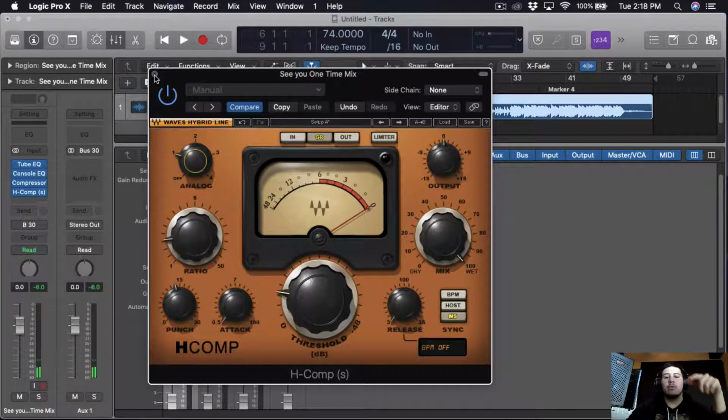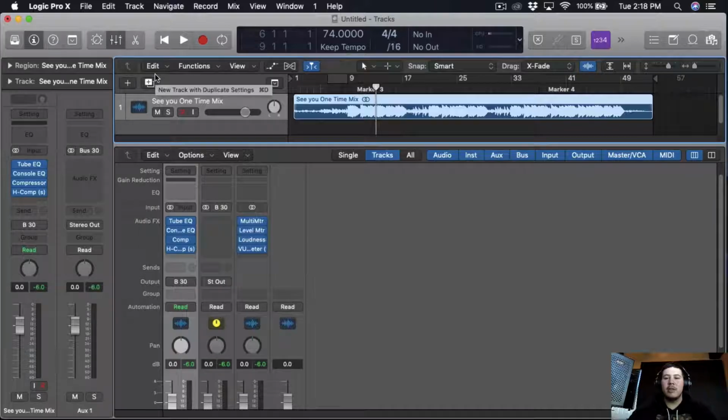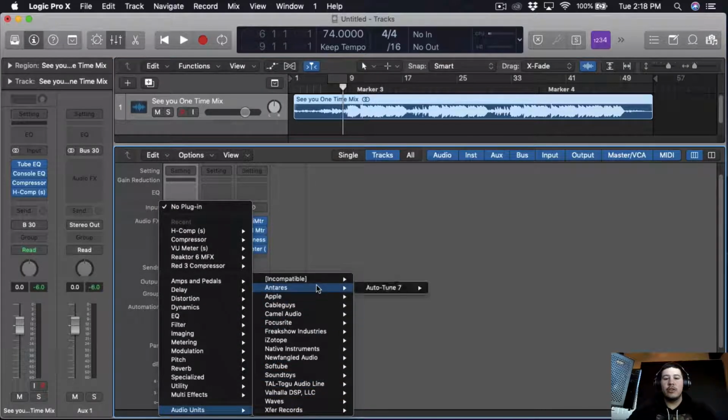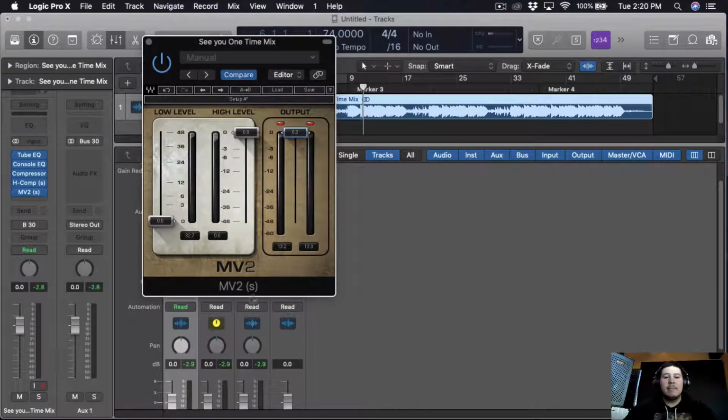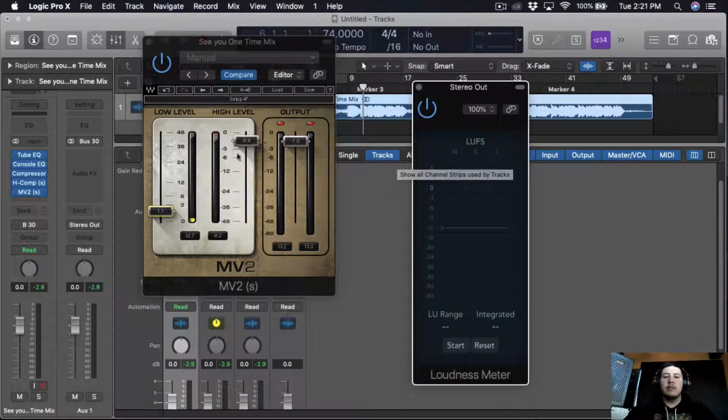So pretty much the signal is running in through the compressor. It's getting the color and then just shooting it back out. So it also does a little bit of compressing, but I'm not too worried about that. So now that we have that, we're just gonna add a limiter to it. So the limiter we're gonna use the MV2 by Waves. So I'm just gonna put the output at 1, and then I'm gonna bring this down probably about a dB, and then bring this up about a dB, and then we're gonna bring out the LUFS meter, and we're just gonna be aiming for -12, but for this we're gonna aim a little lower because I'm gonna use Ozone 8, and then we're just gonna push it just a little bit.